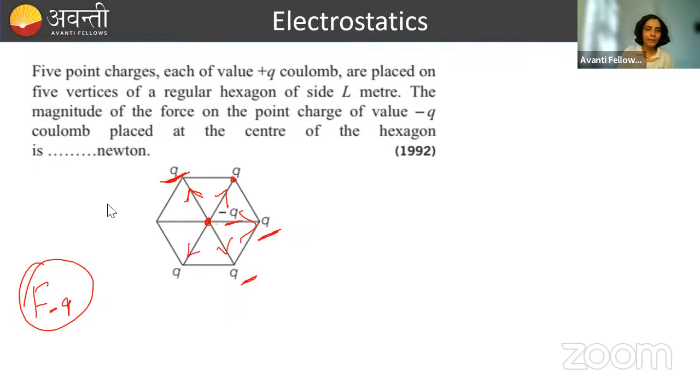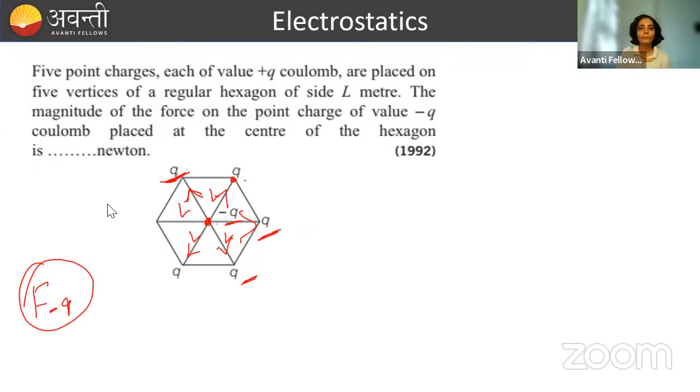Again, you can see here the distance between any pair of charges, मतलब this minus q and q, this minus q and q, is same now. This is L, this is L, this is also L. So distance is same also. Yes, JNB Khammam.